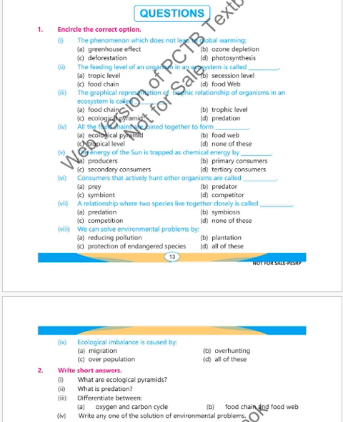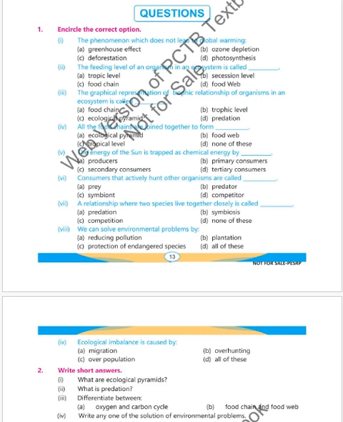The graphical representation of trophic relationship of an organism in an ecosystem is called: food chain, trophic level, ecological pyramid, predation. All the food chains joined together form: ecological pyramid, food web, trophic level, none of these. Number 5. The energy of the sun is trapped as chemical energy by: producers, primary consumers, secondary consumers, tertiary consumers.